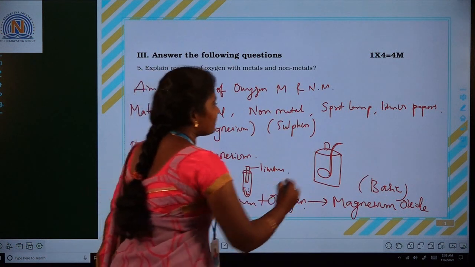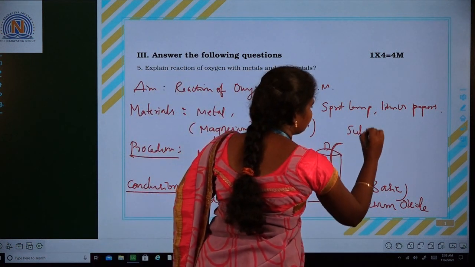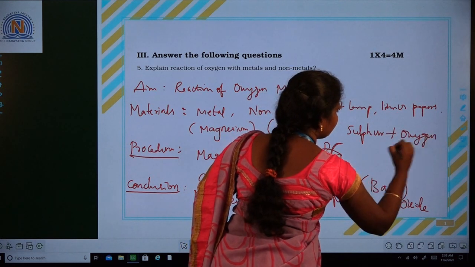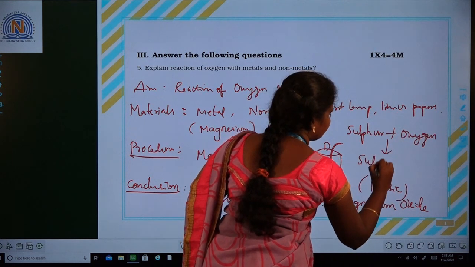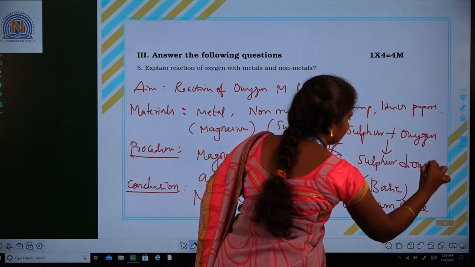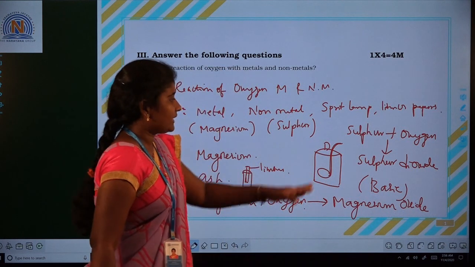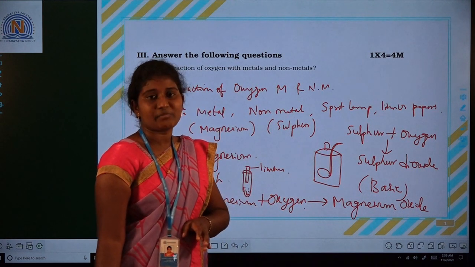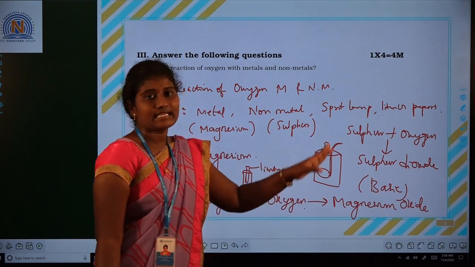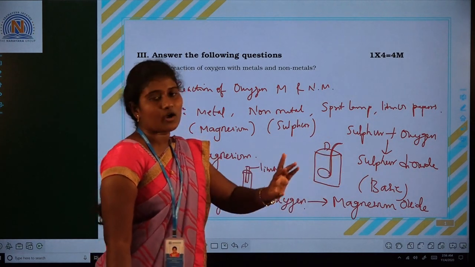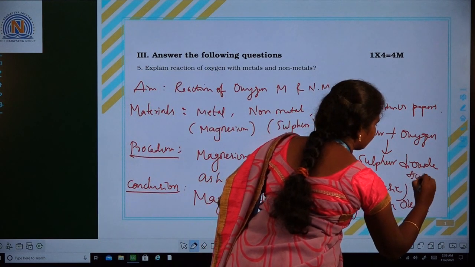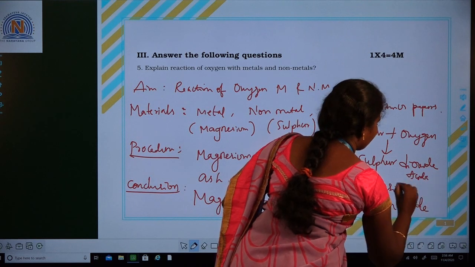Next, see the second one. Sulfur reacts with oxygen to form sulfur dioxide. When sulfur dioxide is tested using litmus paper, the blue litmus paper changes to red. That is the indication that sulfur dioxide is acidic in nature.